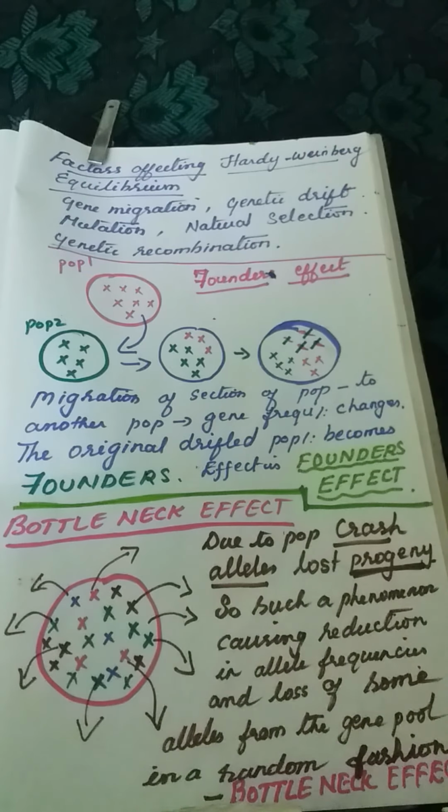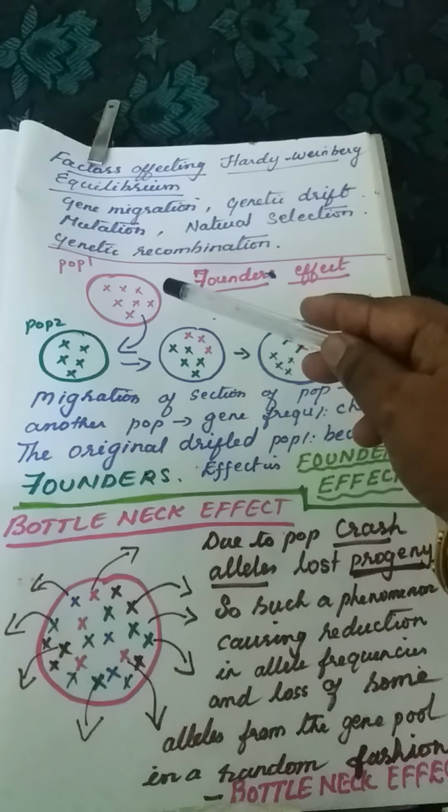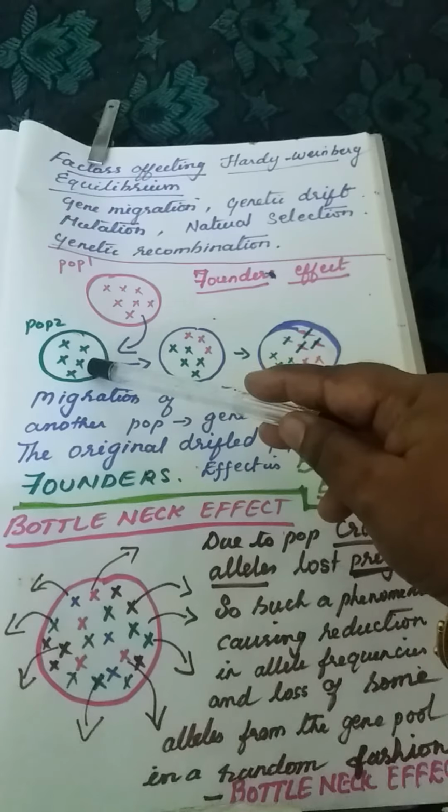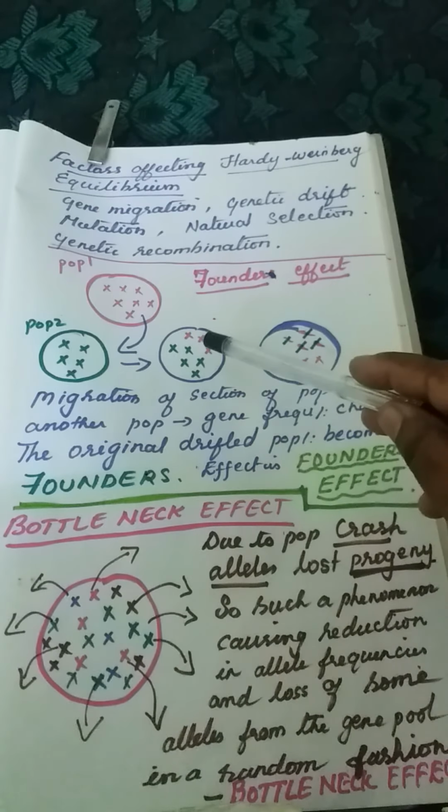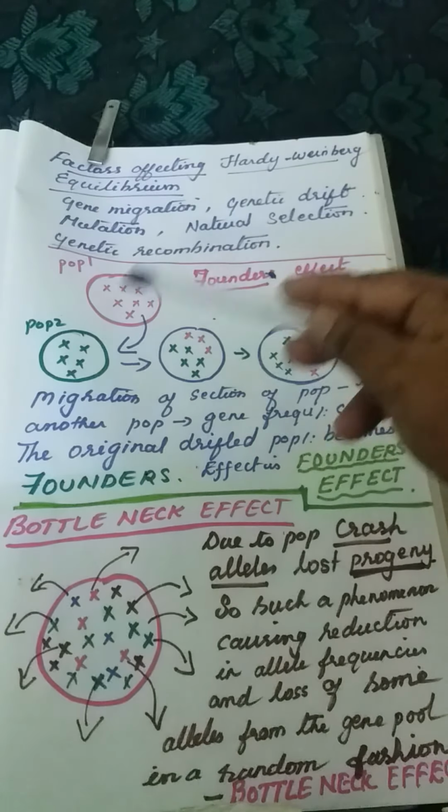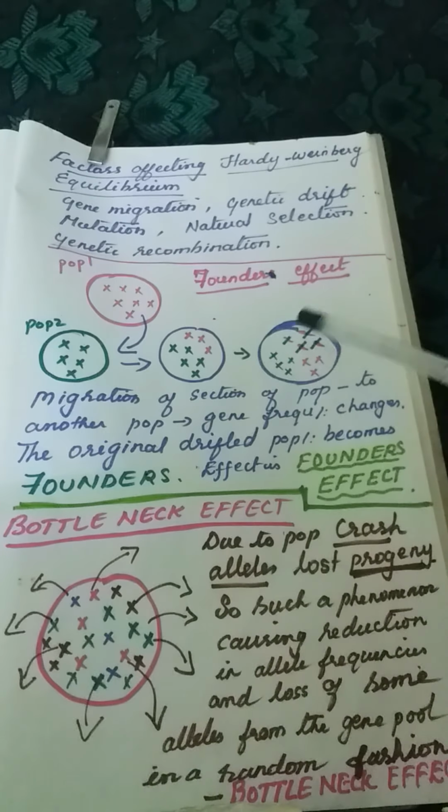So during migration, some organisms move from this population to this population and a new population is produced. It is entirely different from the parental population. Interbreeding occurs and new organisms are produced, which leads to speciation, isn't it? The drifted organisms are called founders and the phenomenon is called the founders effect.